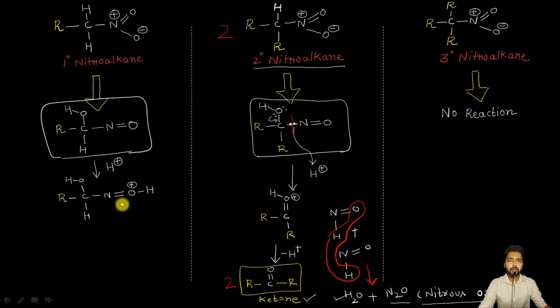And as I have told you, from now onwards this reaction will be a bit different from whatever we have seen in the case of secondary nitroalkane. What is going to happen in the case of primary nitroalkane is that the oxygen lone pair will come in between the oxygen and the carbon bond, and a hydride will be transferred onto the nitrogen atom, sending these pi electrons onto the oxygen atom, such that we end up with the R here, the carbon atom.